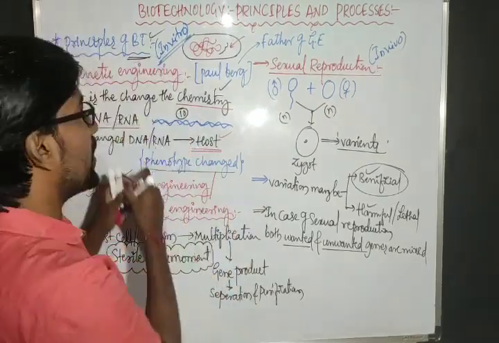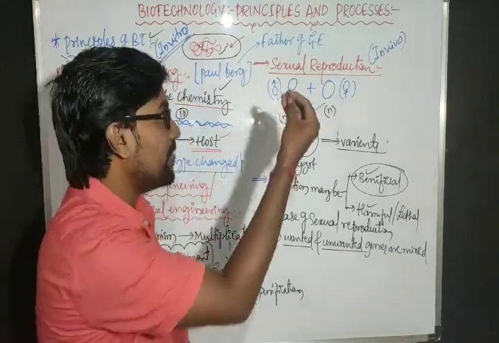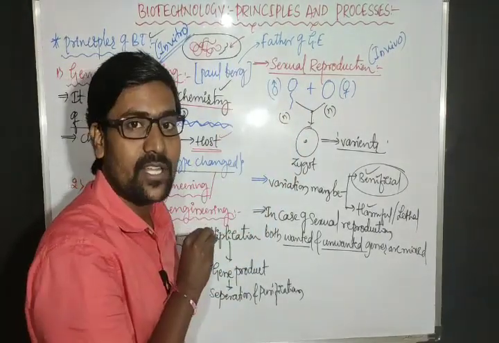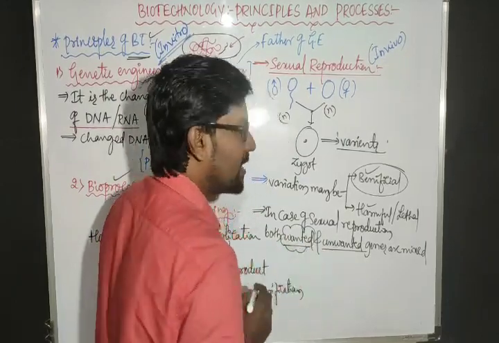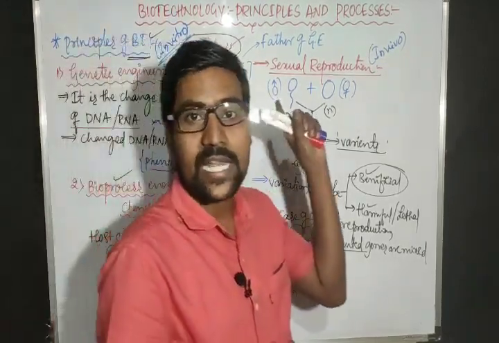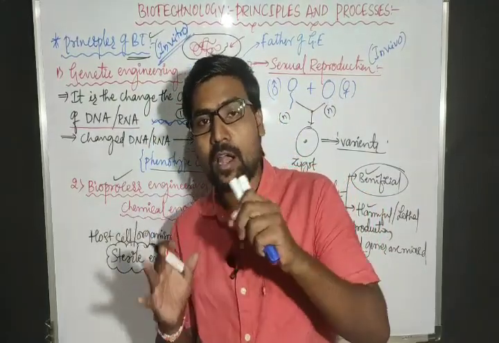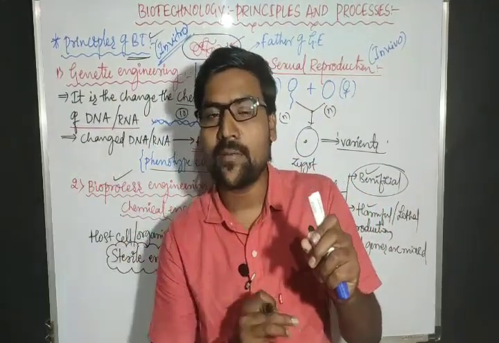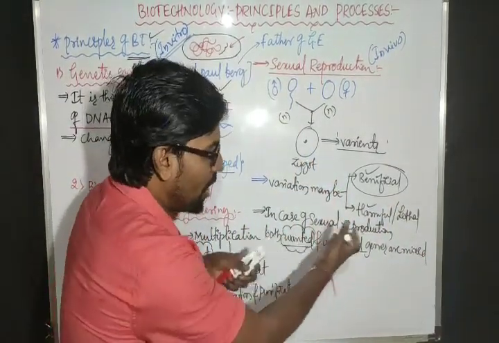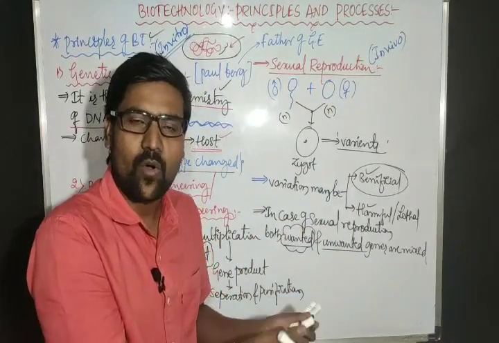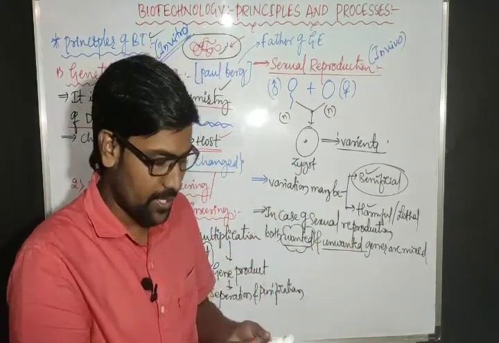But in the case of biotechnology, we are only taking the selected gene, we are only mixing that gene. That means here only wanted genes are mixed. That means here there is no side effect, here there is no problem. According to our wish we can change the organism's phenotype, but here we can't control that. Why? Because all the genes are mixing together, wanted and unwanted, whatever it is. So that is the major problem here.